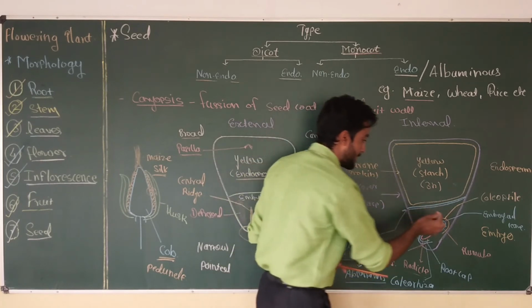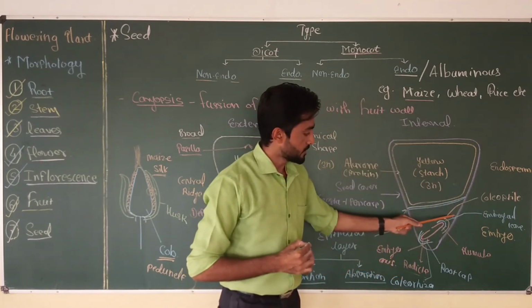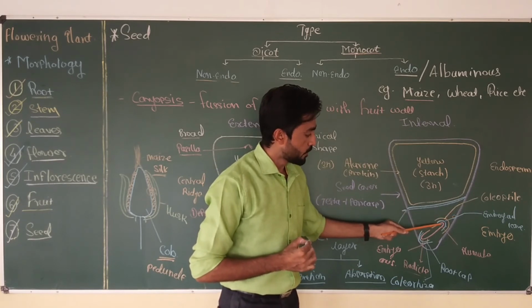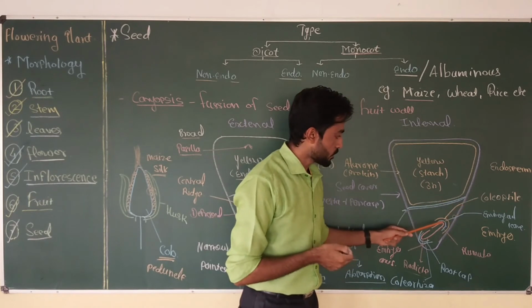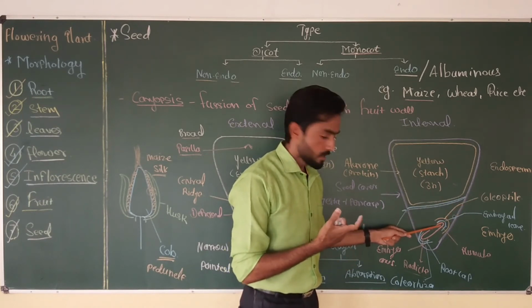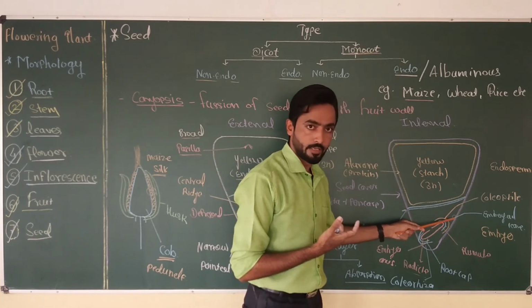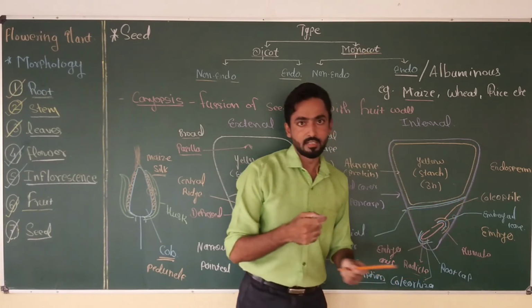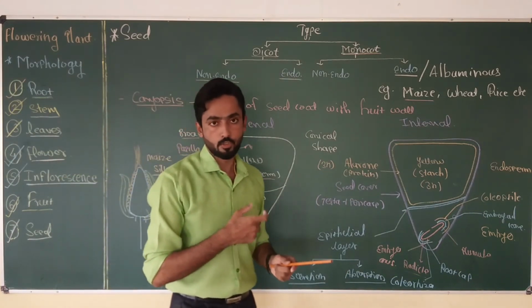Okay, an opening is present at this point on the embryonal region, and through this opening the plumule comes out at the time of seed germination. The coleoptile also moves along with the plumule when it comes out through this opening, and this coleoptile makes it frictionless at the time of germination of the plumule.